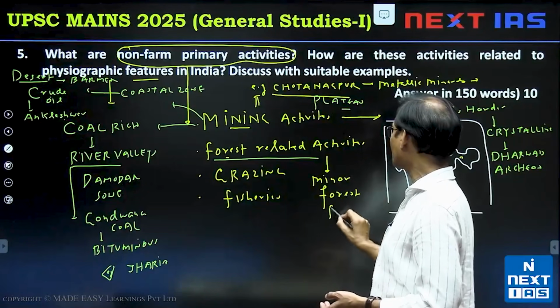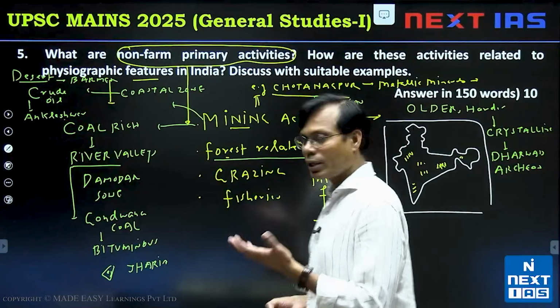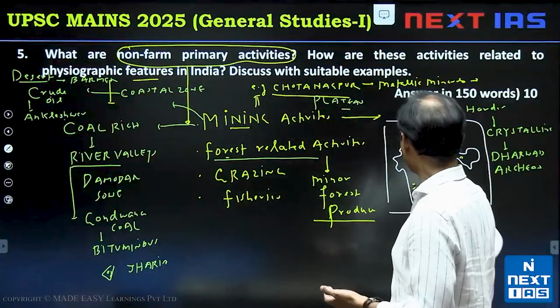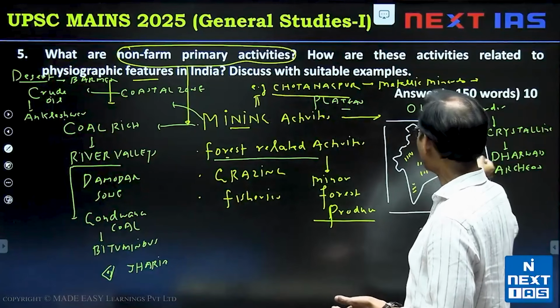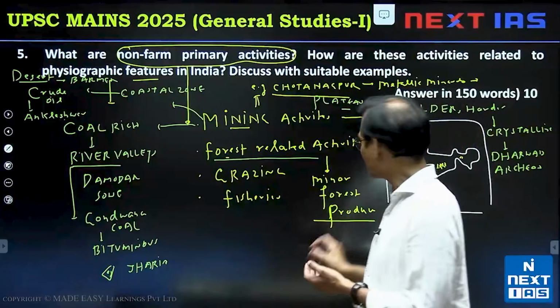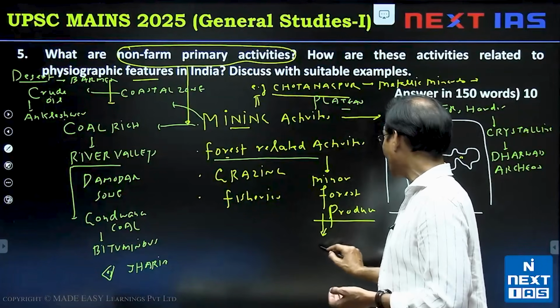The main forest related activity area is either the Western Ghat area or Northeast area, or even the Madhya Pradesh, Chhattisgarh forest zone. Then we can also do some primary activities in that, like gathering of